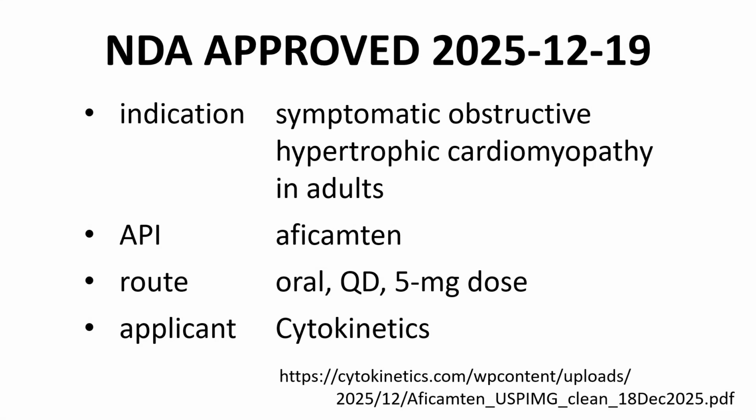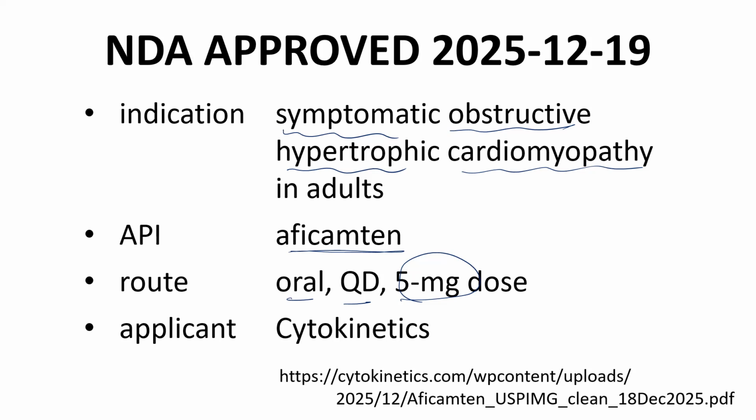Myqorzo was approved on December 19th of 2025. Myqorzo is approved for the treatment of symptomatic, obstructive, hypertrophic cardiomyopathy in adults. Myqorzo's active pharmaceutical ingredient is aficamten. The drug is administered orally, once per day, and in a 5 milligram dose. The dose may be increased above 5 milligrams over time based on patient response. The sponsor for the NDA is Cytokinetics.